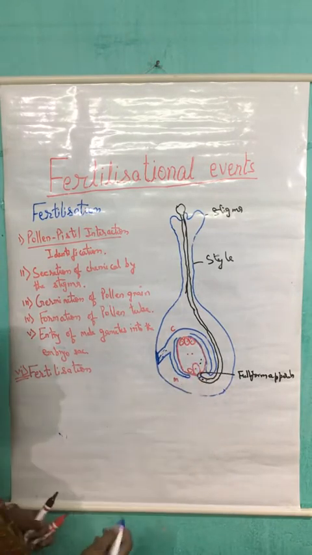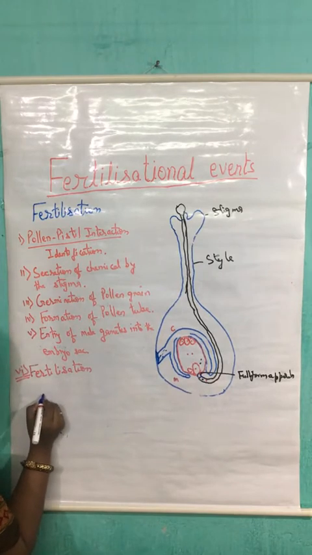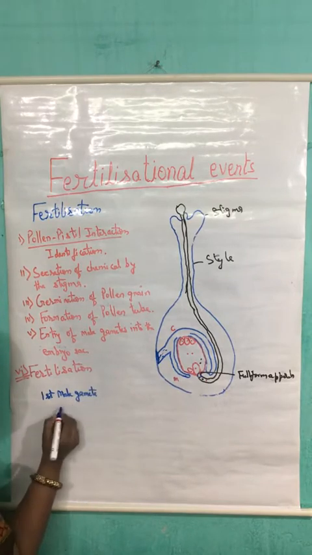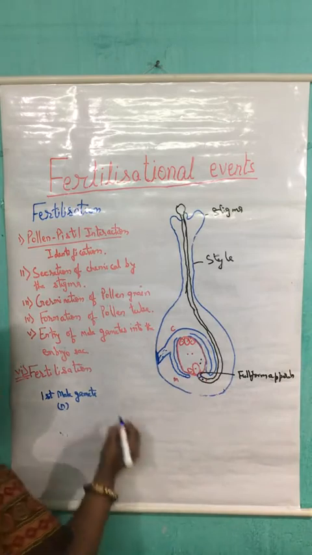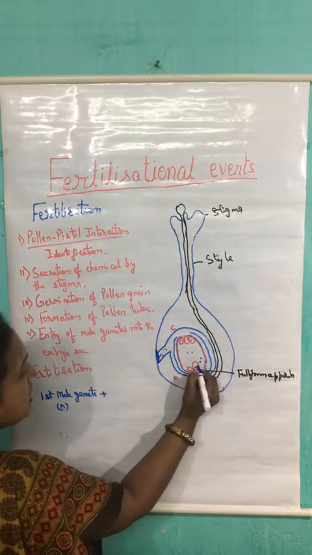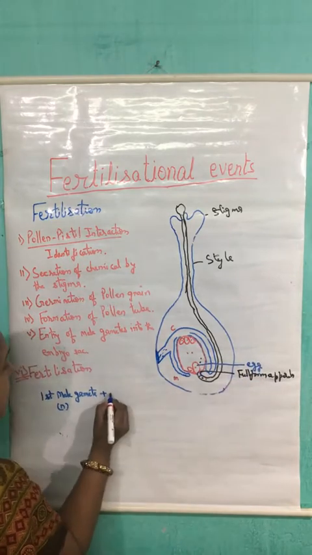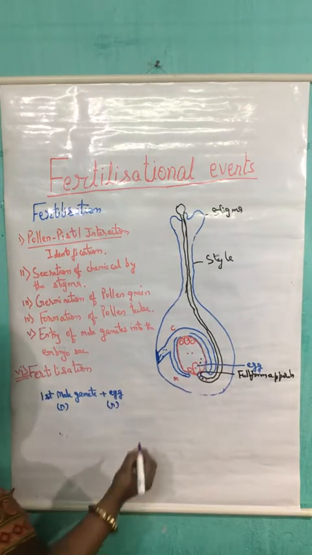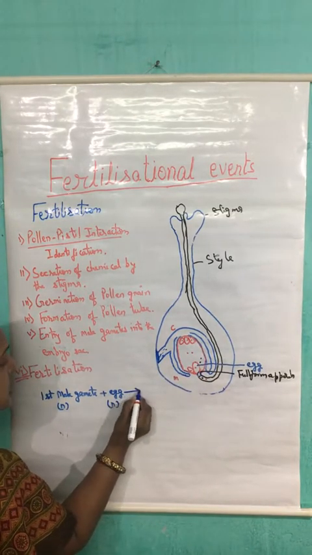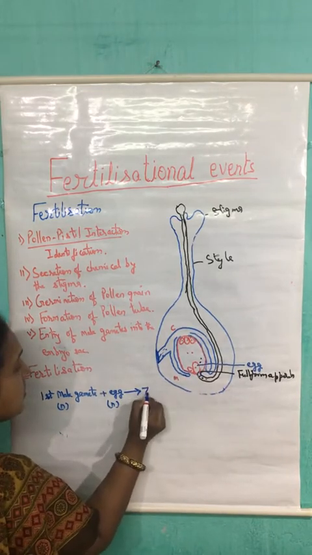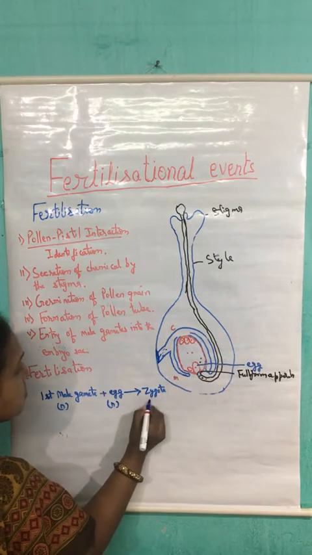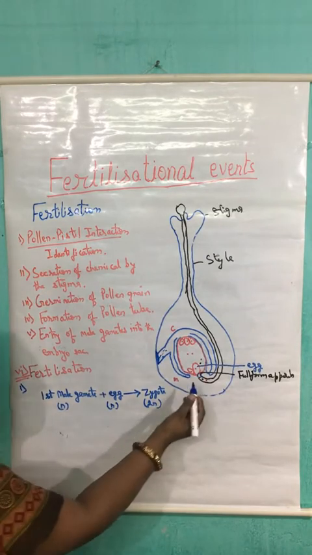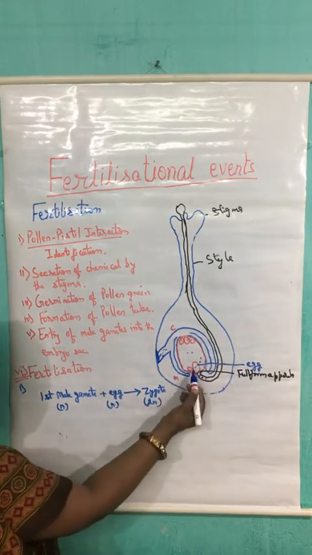After entering into the embryo sac, the first male gamete, which is having n number of chromosomes, fuses with this egg, that is the female gamete egg, which is also having n number of chromosomes, and after fusion it will lead to the formation of the diploid cell that is known as zygote.